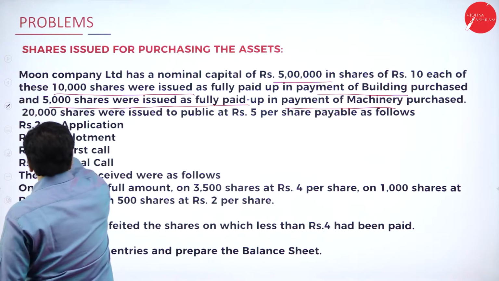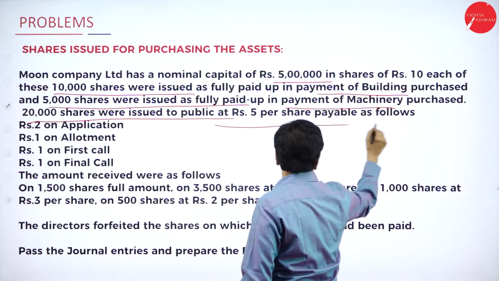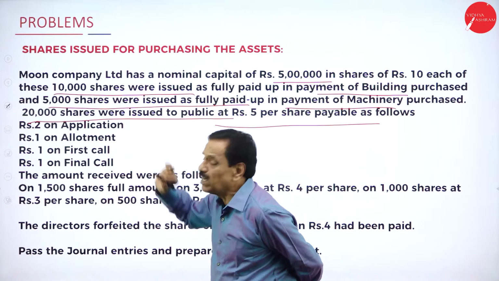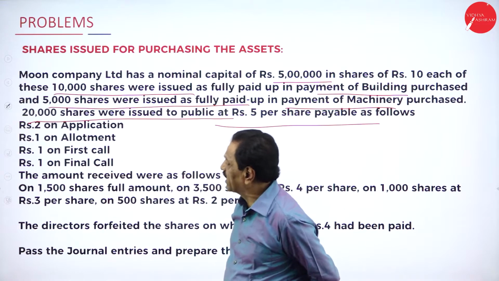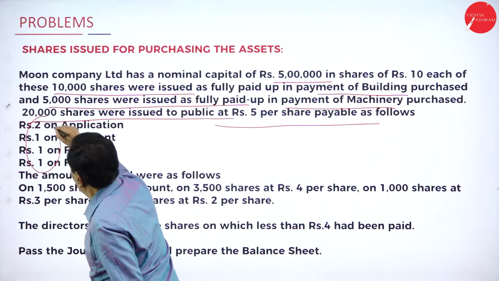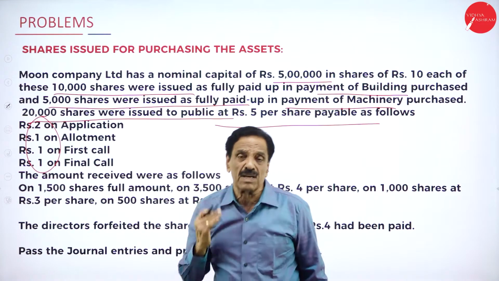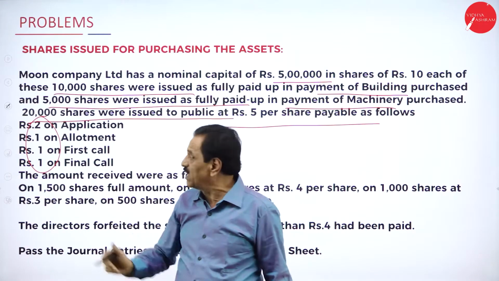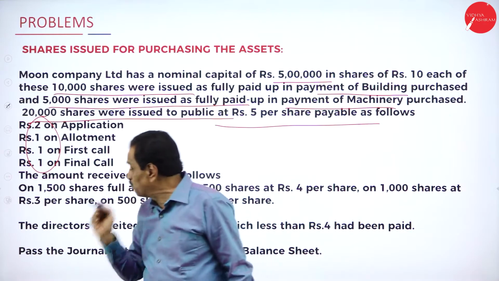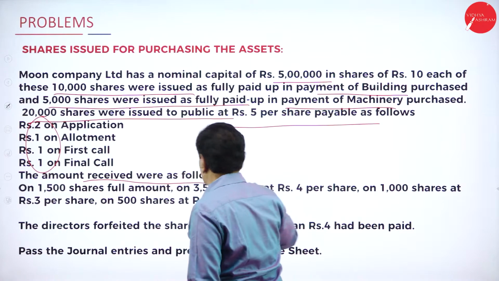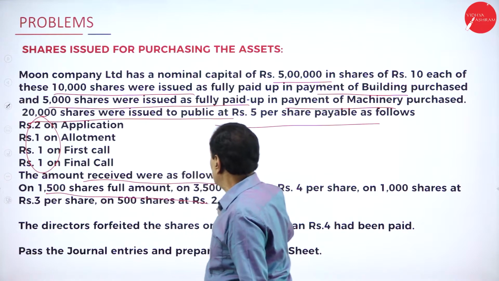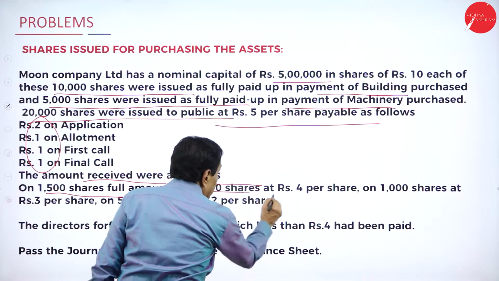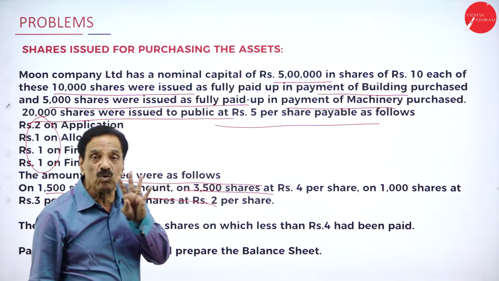Now, the problem says 20,000 shares were issued to the public, payable 2 rupees on application, 1 on allotment, 1 on the first call, 1 on the final call. Totally it comes to 5 rupees. So how many shares were issued to the public? 20,000. But the public subscribed and amounts received were as follows: on 1,500 shares, the full amount was paid. On 3,500 shares, they paid only rupees 4.